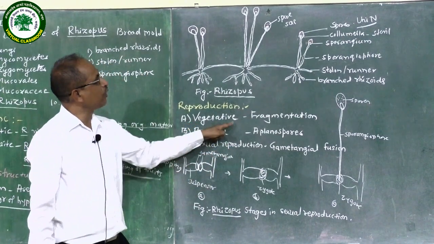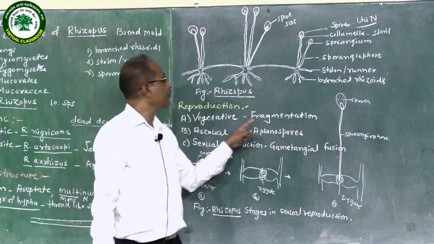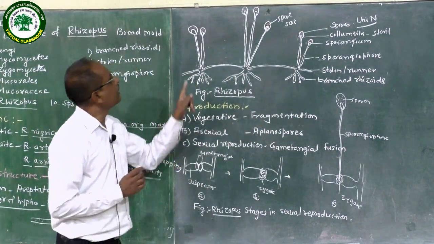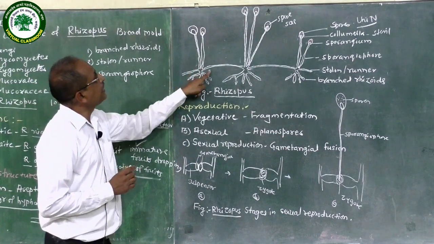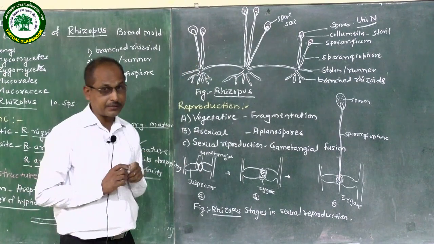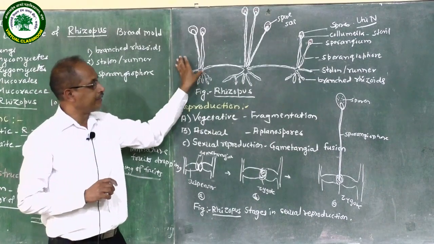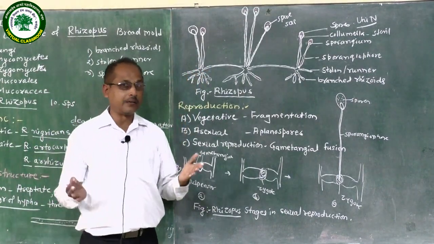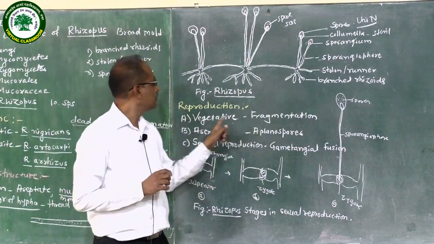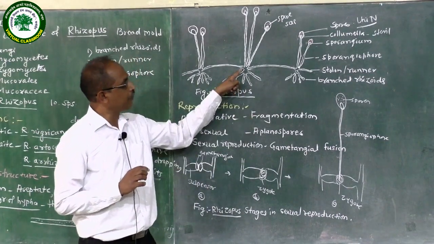In the first, vegetative reproduction takes place by fragmentation. In fragmentation, what happens? The mycelial plant body or hyphae breaks into small pieces or fragments. Then each piece or fragment gives rise to a new individual. That is called vegetative reproduction by fragmentation.